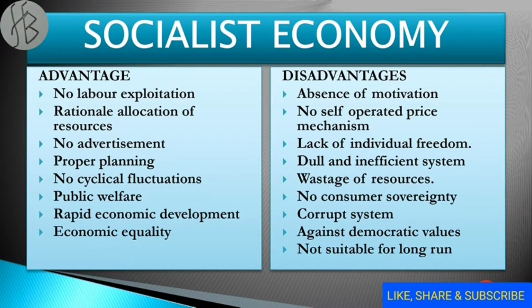Similarly, in the market mechanism, the selling costs of commodities are increased by intermediaries and other selling costs. So, these costs are not needed in the socialist system. So, the use of the resources provides maximum satisfaction to the people in socialism.